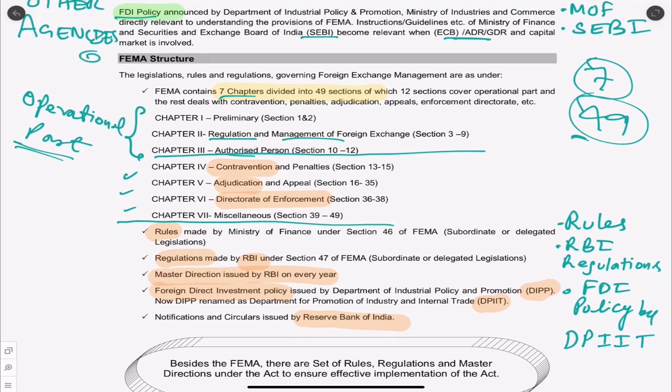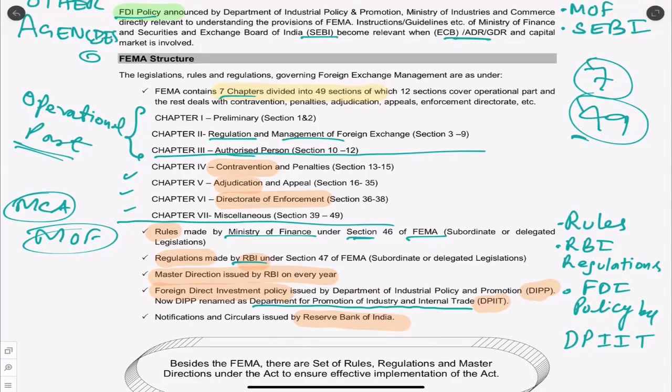But for the FEMA structure, please remember in the exam, apart from this you have to write that we have other things like the rules which come under FEMA. Section 46 talks about the rule-framing authority, the Ministry of Finance. So the Ministry of Finance will make the rules. Just as in company law the Ministry of Corporate Affairs makes the rules, the Ministry of Finance will make the rules in FEMA. Then we have the RBI coming into the picture, with RBI regulations. Then the FDI policy is given by the Department for Promotion of Industry and Internal Trade, DPIIT.